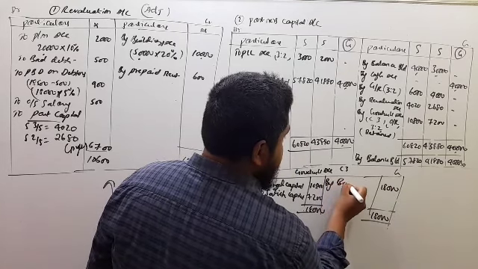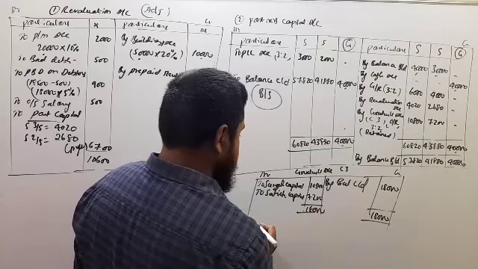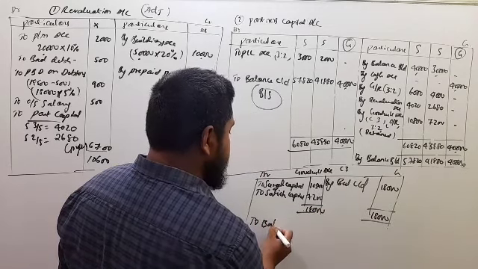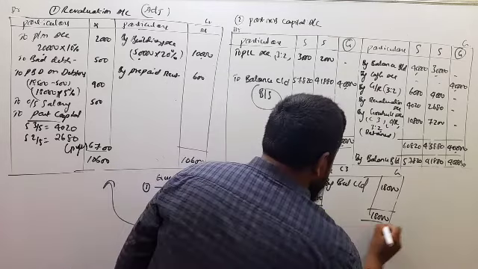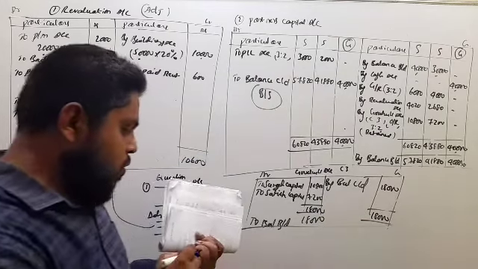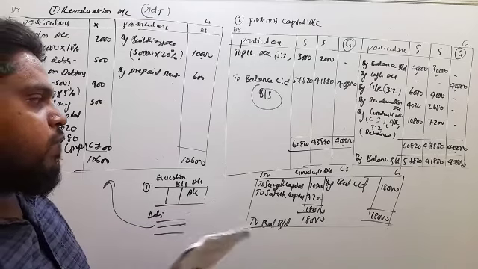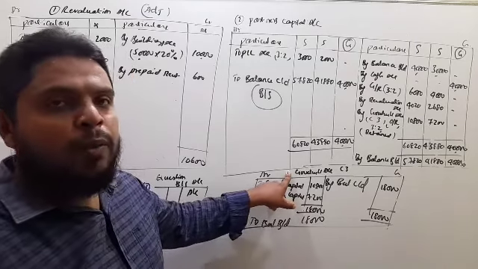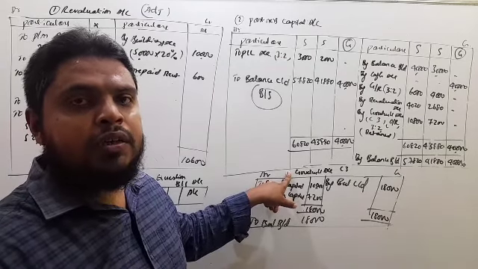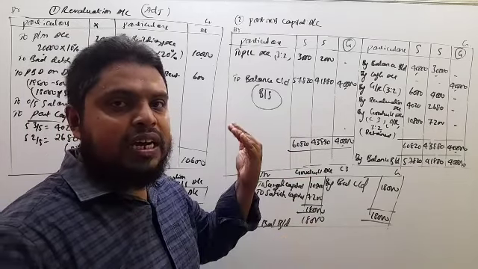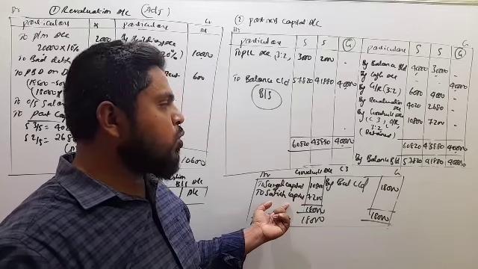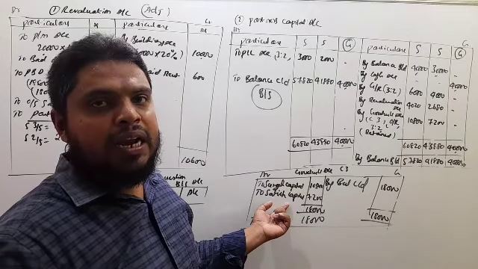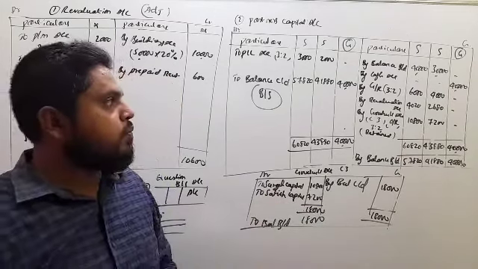So we can close it here. Balance carried down. Next, this balance is transferred to the balance sheet. Balance brought down. So this is the goodwill account under case 3. Goodwill not brought by the new partner in the form of cash, so the goodwill amount is raised and retained in the business. So this goodwill amount we have to show separately on the asset side of the balance sheet.